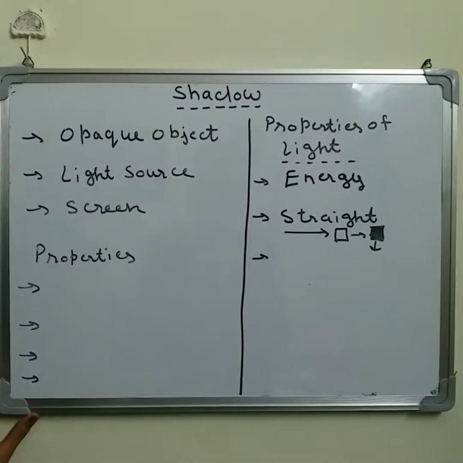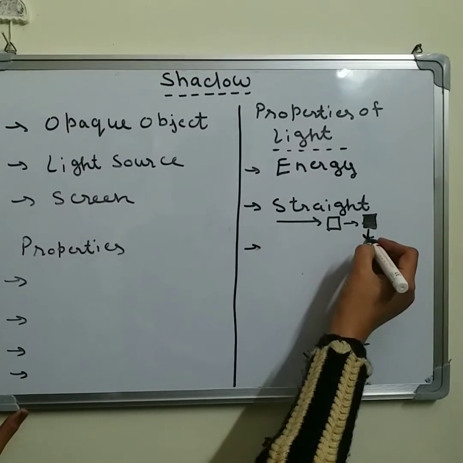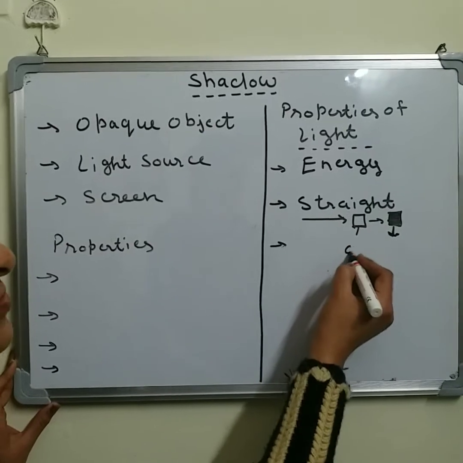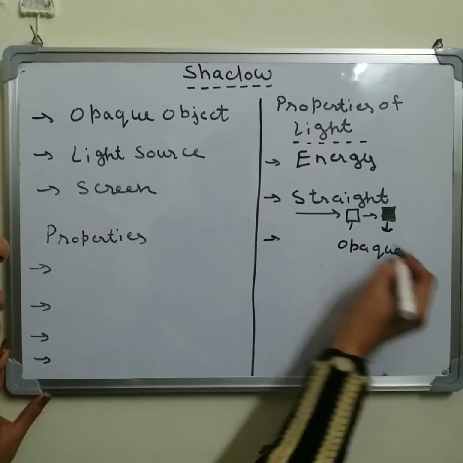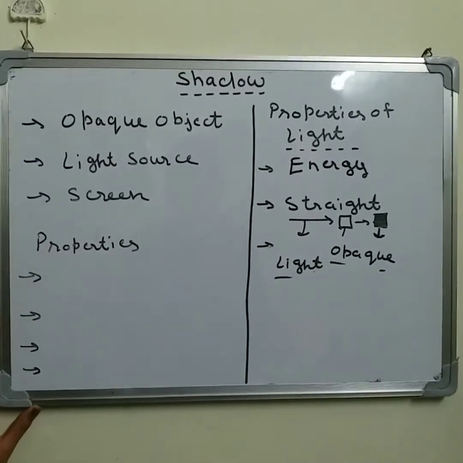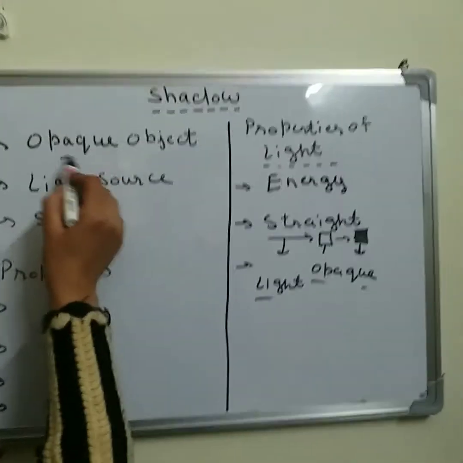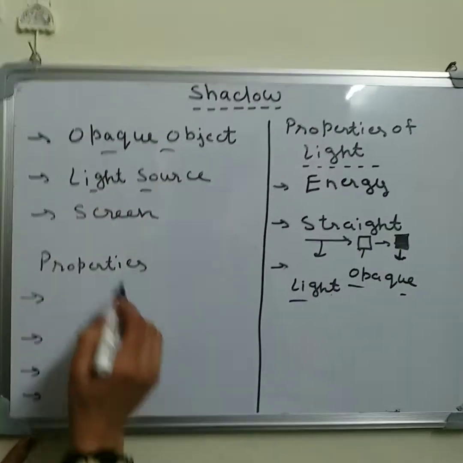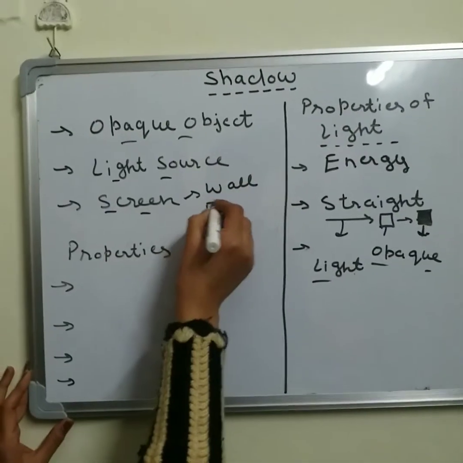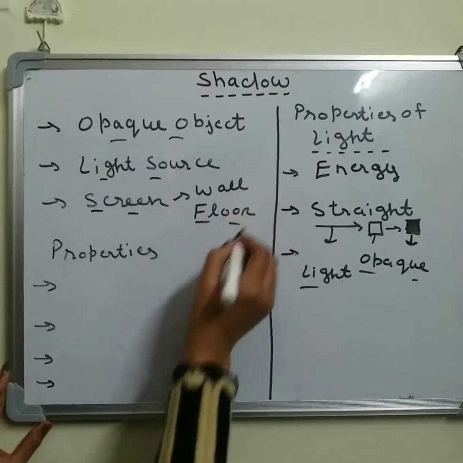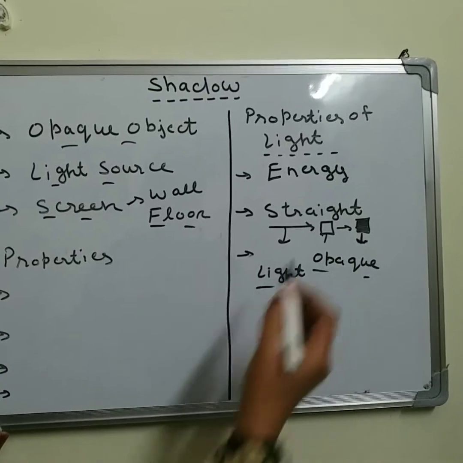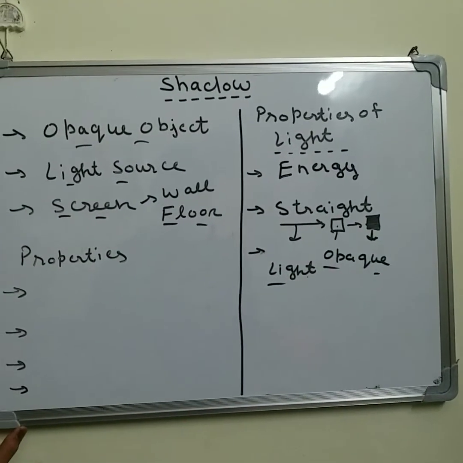Shadow, what is shadow? Shadow is a dark patch which is formed when any opaque object comes in the path of light. So for the formation of shadow, what will we need? Any opaque object, a source of light, and a screen. Screen means like a wall or floor where the shadow will form.